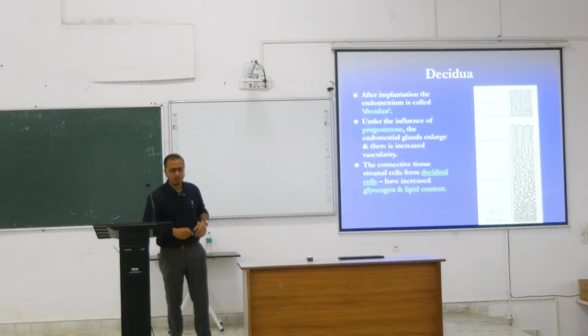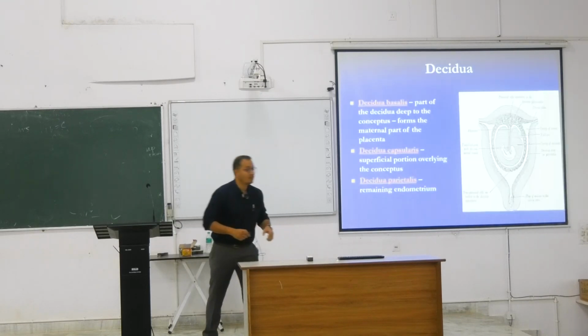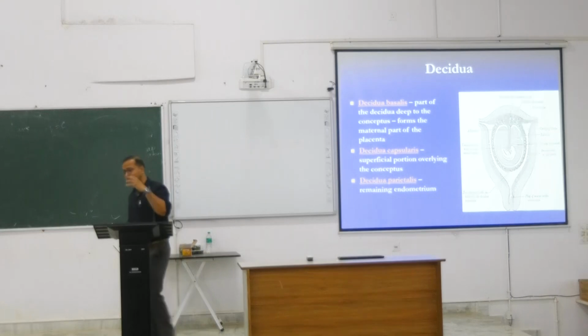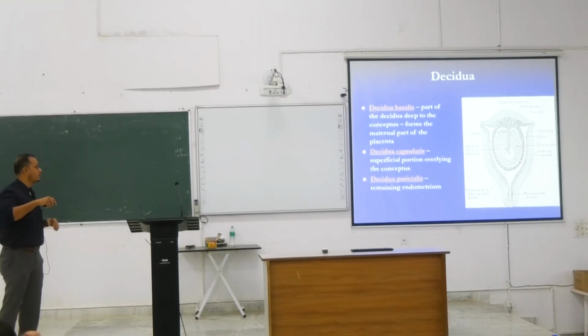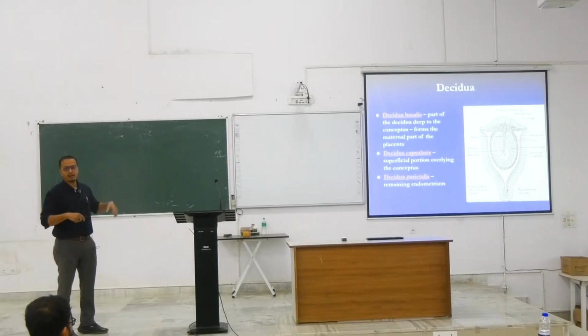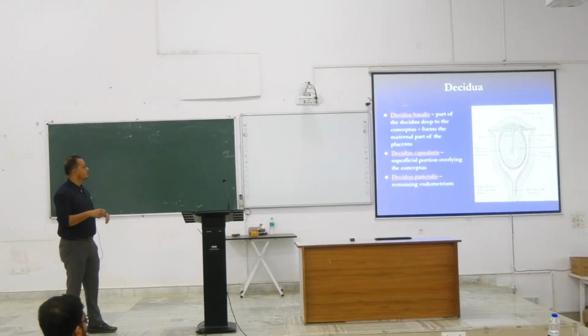We are not going to talk deep about this, but rather we move into the structural element of the decidua. This entire endometrium can be split into 3 parts. We call them decidua basalis, capsularis and parietalis. These are the 3 entities. Out of these 3, we emphasize on decidua basalis.